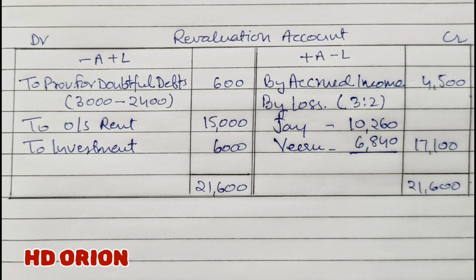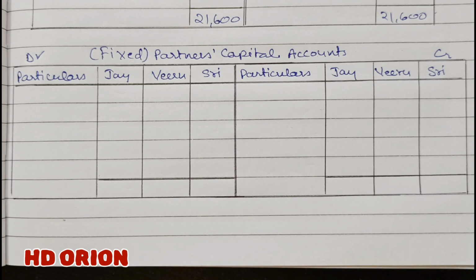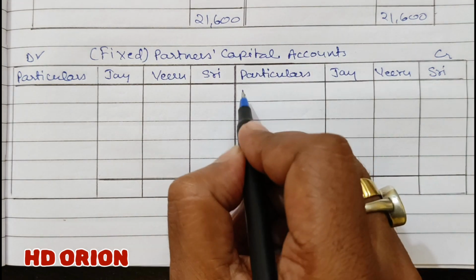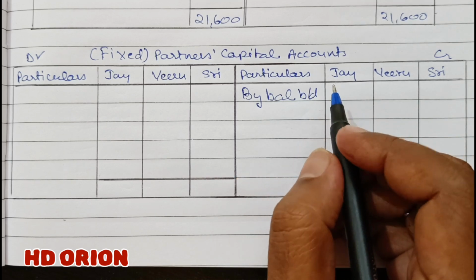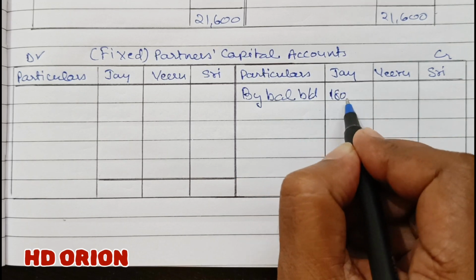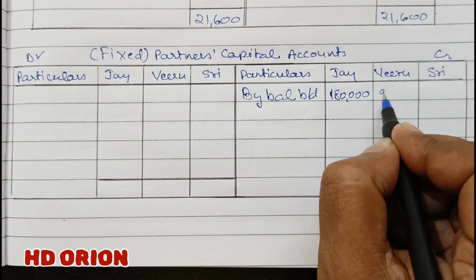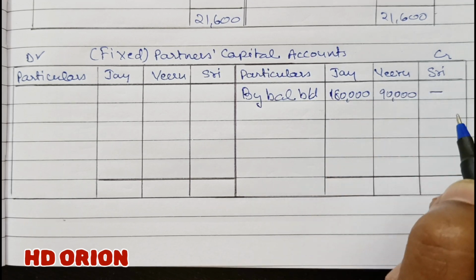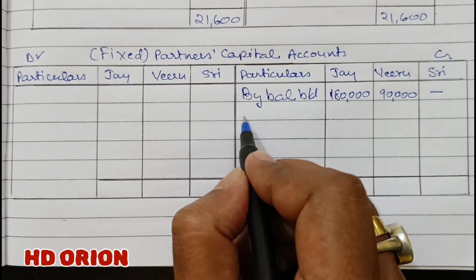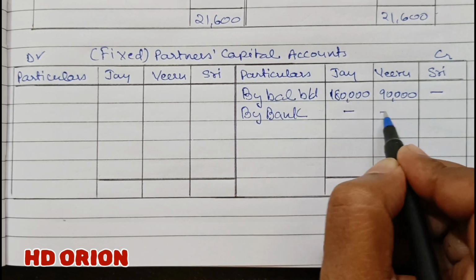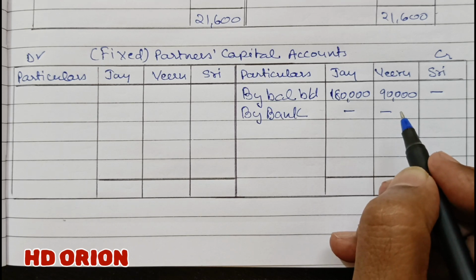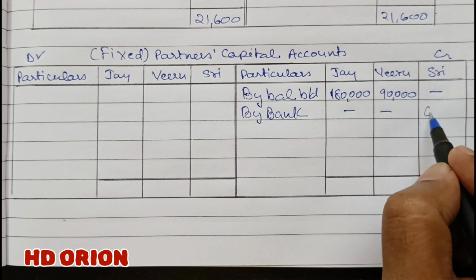Now let us prepare partner's capital account. It is fixed in nature because current account balances are given in the question. So we will write the opening balances for the old partners, that is balance brought down, and for capital it is 1,80,000 and rupees 90,000. Now new partner Sri is bringing by bank an amount of rupees 60,000 as his capital.